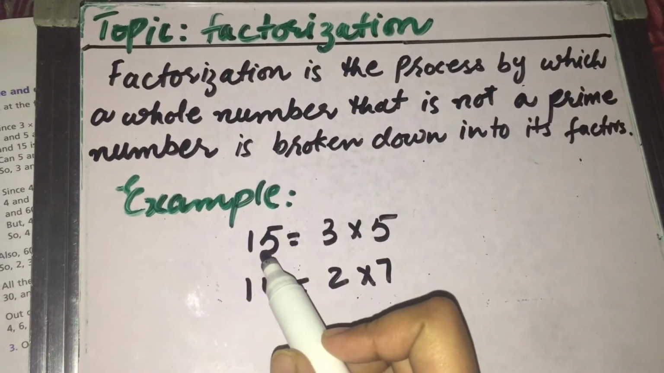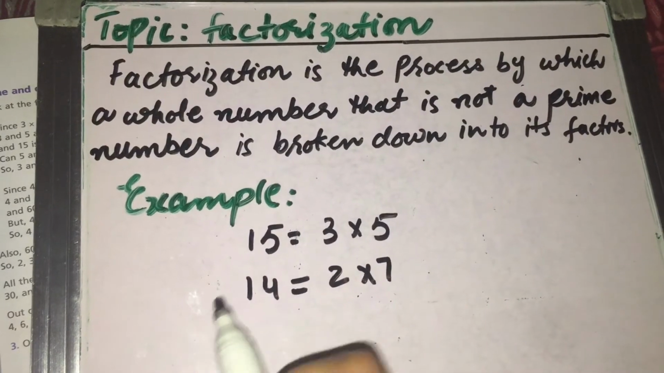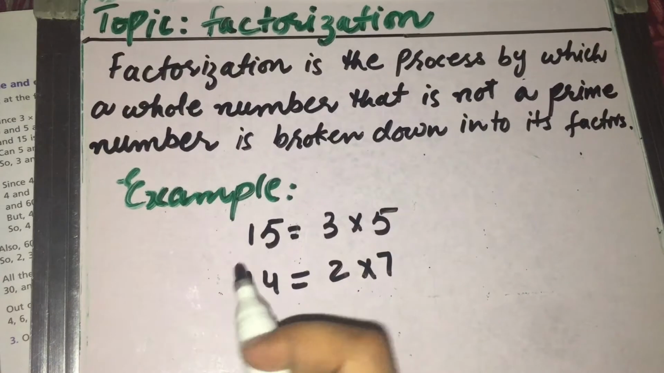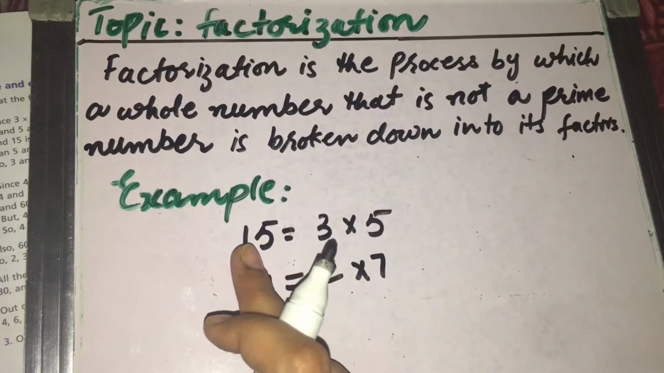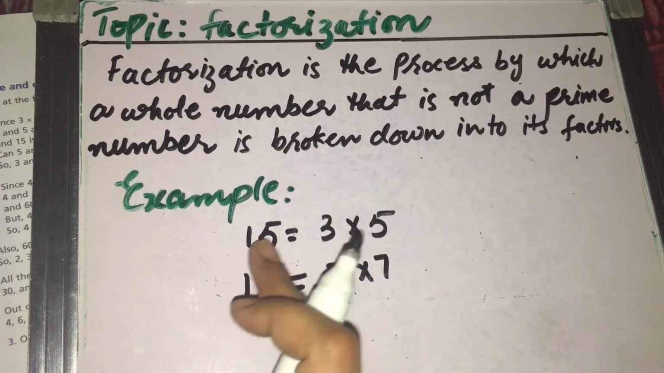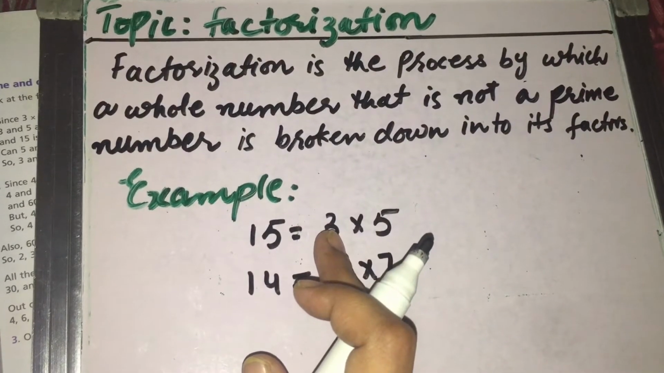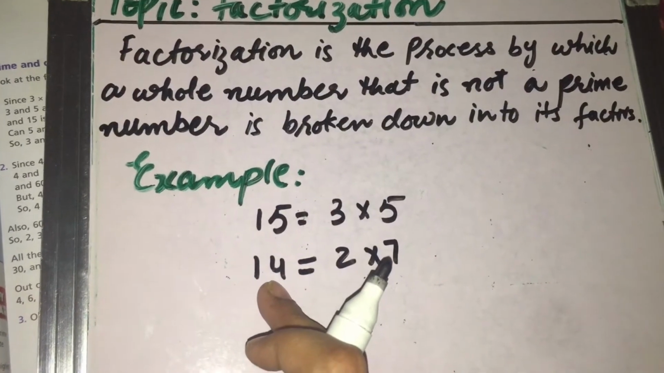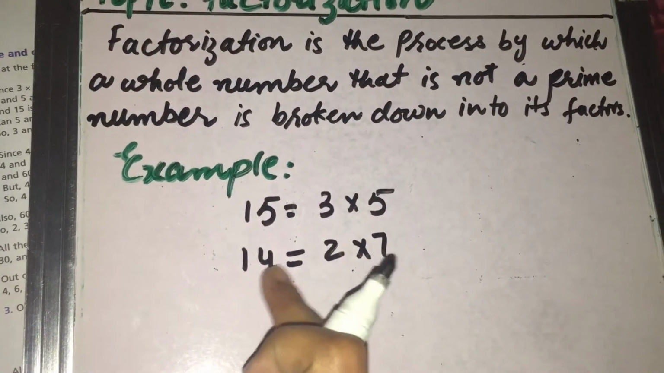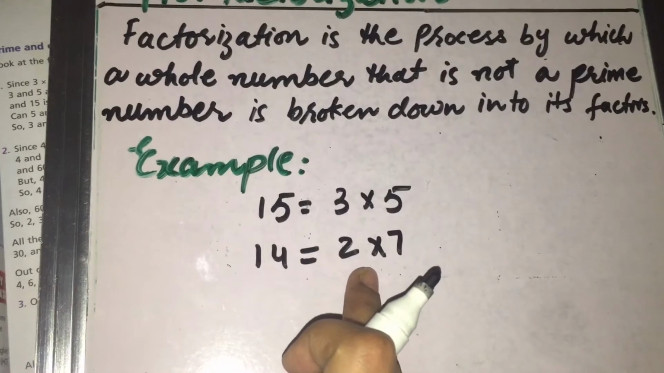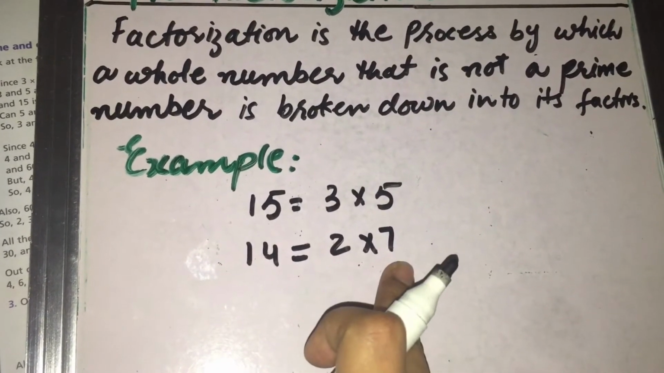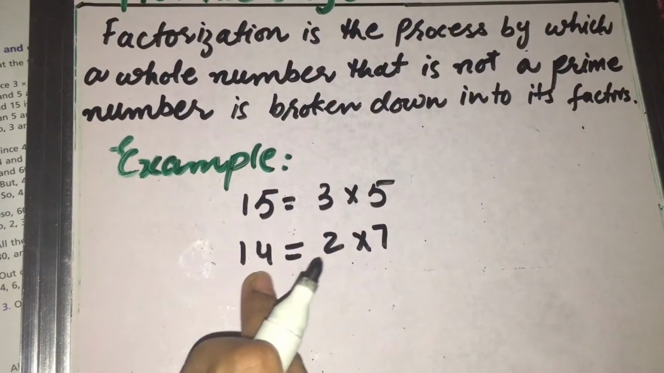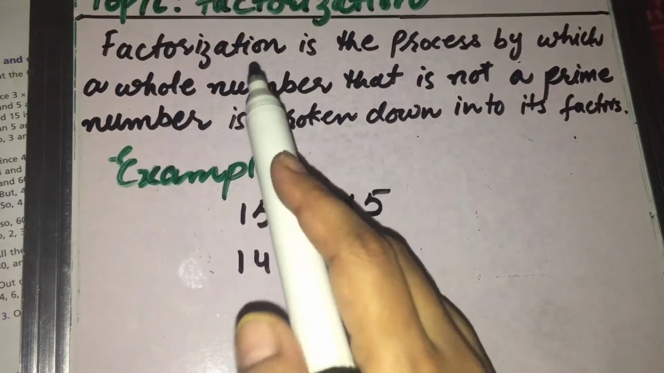Okay, for example 15 is a composite number. मैंने इसके factors बनाए 3 into 5 is equals to 15. So I have broken down this 15 into its factors. So this is called factorization. Again, here I am having a number 14. I have broken down this 14 into its factors. 2 7s are 14. So breaking down any composite number into its factors is called factorization.